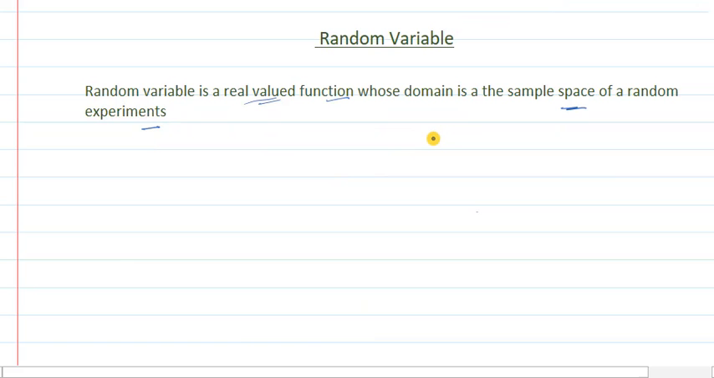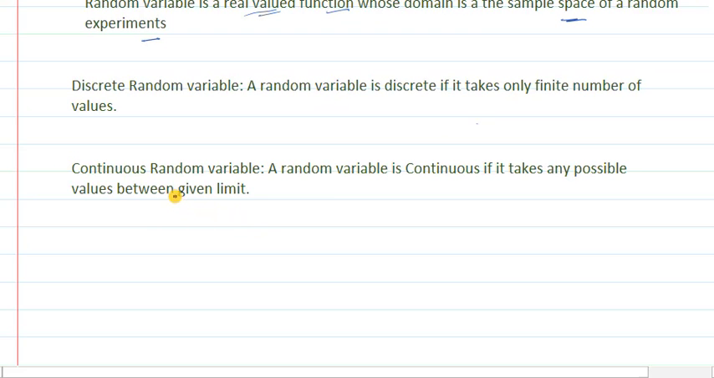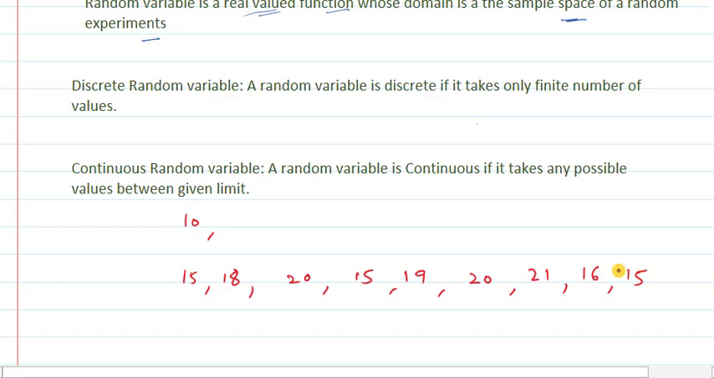Random variable is of two types. One is discrete random variable and the other is continuous random variable. So let me take the definition of these two as well. Continuous random variable is one which takes any possible value between the given limits. As for example, let us take a class in which there are 10 students having ages like 15, 18, 20, 15, 19, 20, 21, 16, 15, 16.